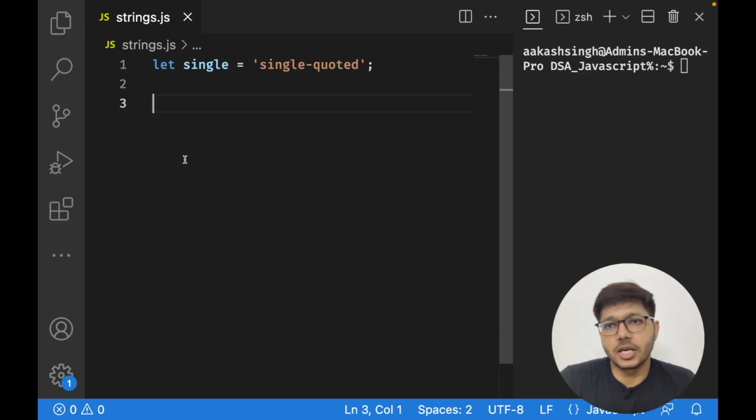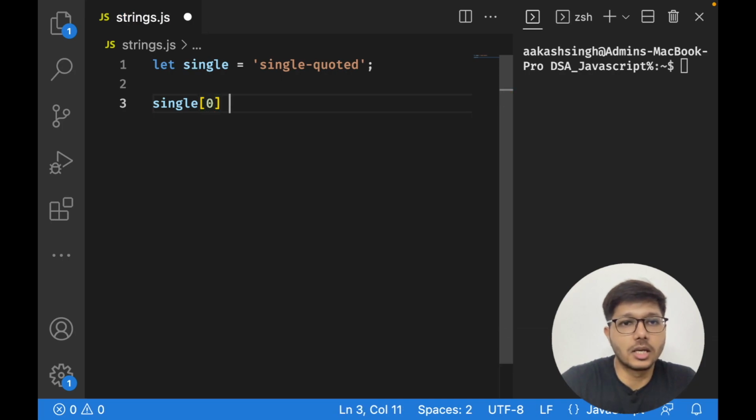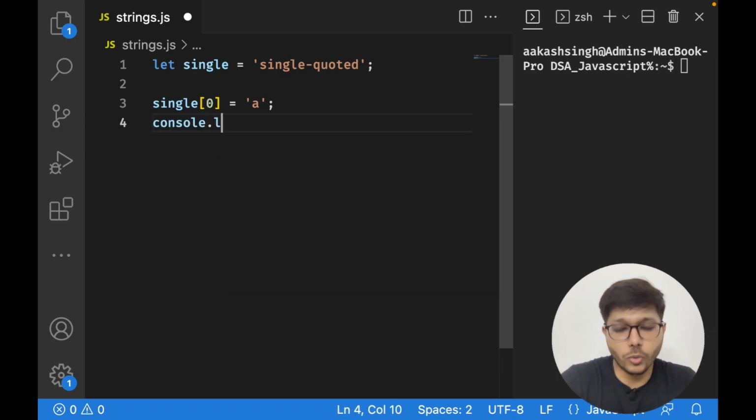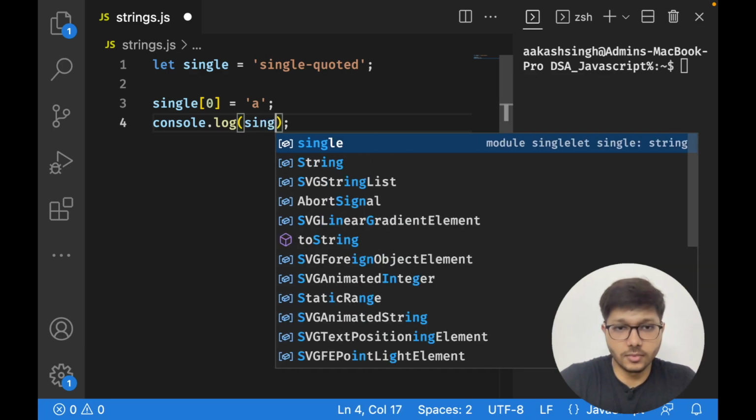Now in JavaScript, strings are basically immutable. Immutable means they are not changeable. All right. So suppose, for example, I write here single zero index is equal to a. And now if I console.log it, it is not going to change. The character will not change. Let us see.